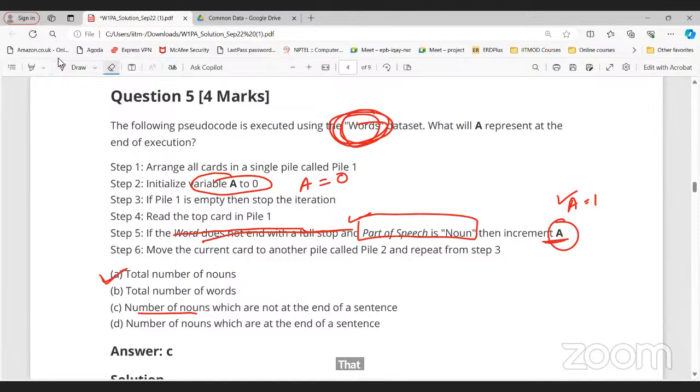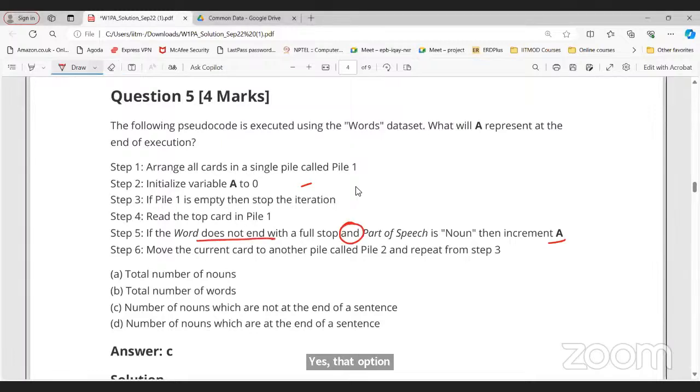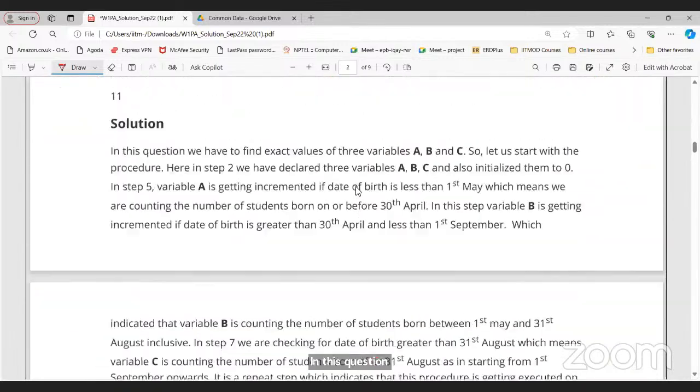I have a doubt regarding this question, can I ask? Okay, tell me. If there are two conditions with AND in between, does that directly mean both conditions should be simultaneously true? Yes, for this we have two conditions here, right? For such cases you have to follow the truth table.